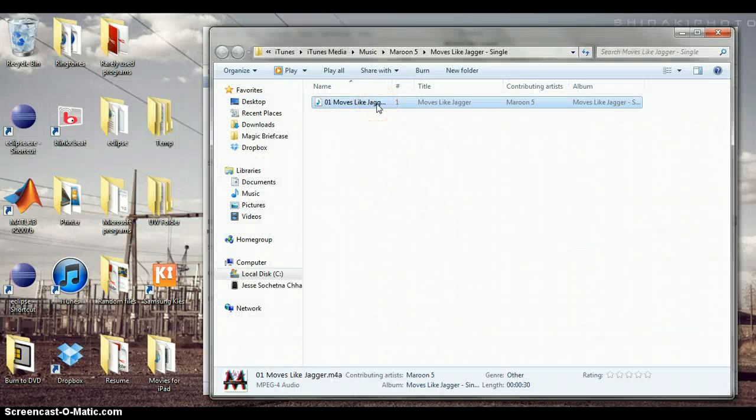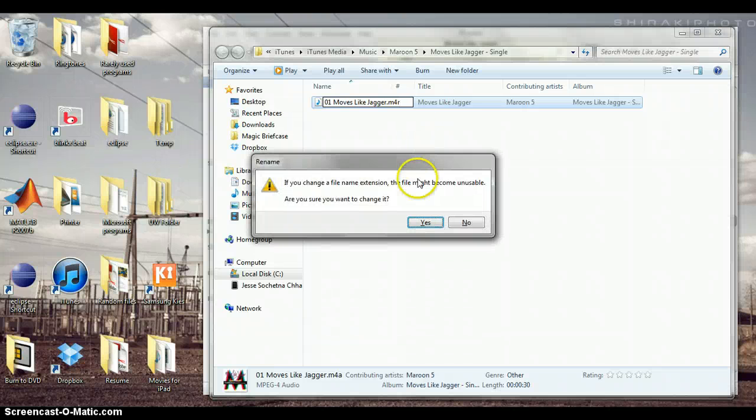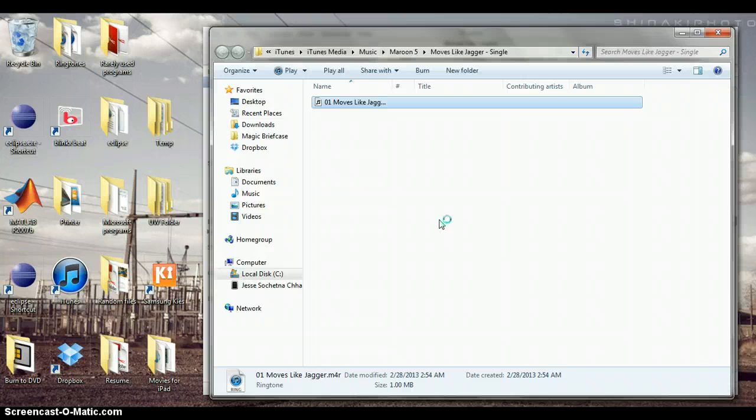Click on the name and change the file extension from M4A to M4R. Enter. Yes. Click, hold and drag the file to your desktop.